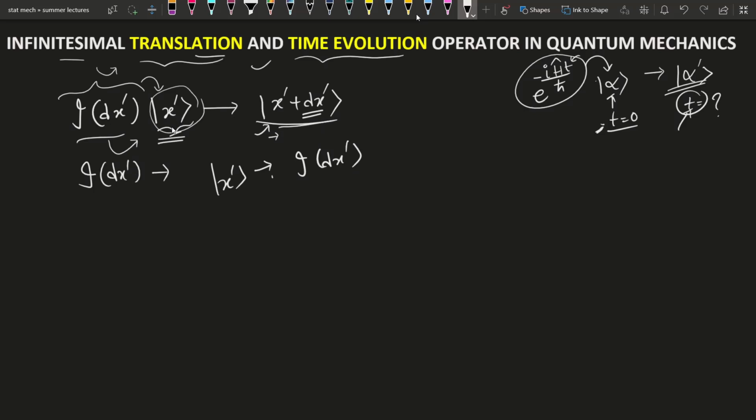Now we have to understand one thing: any state, suppose alpha, can be expressed as a linear combination of some basis kets.